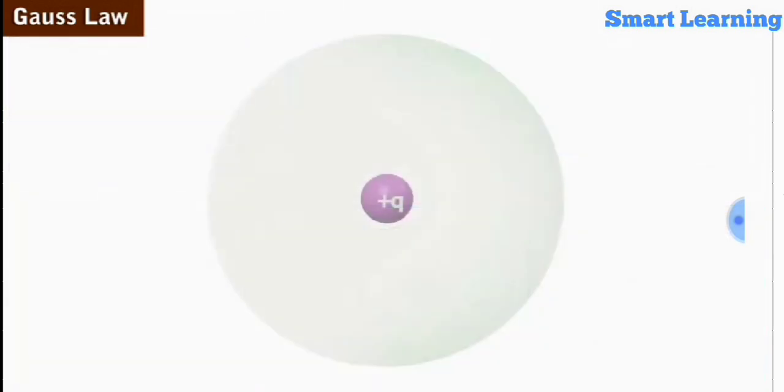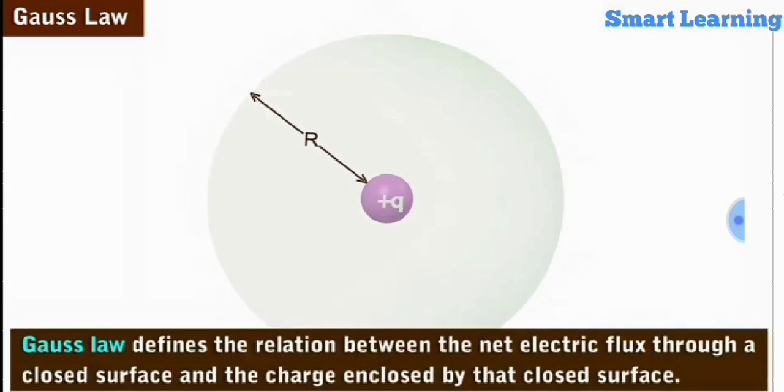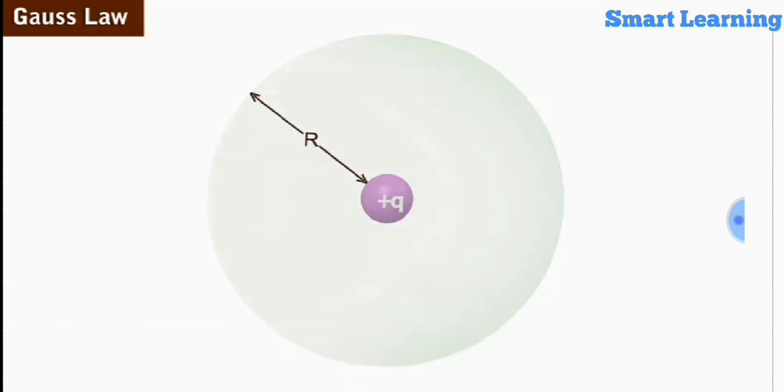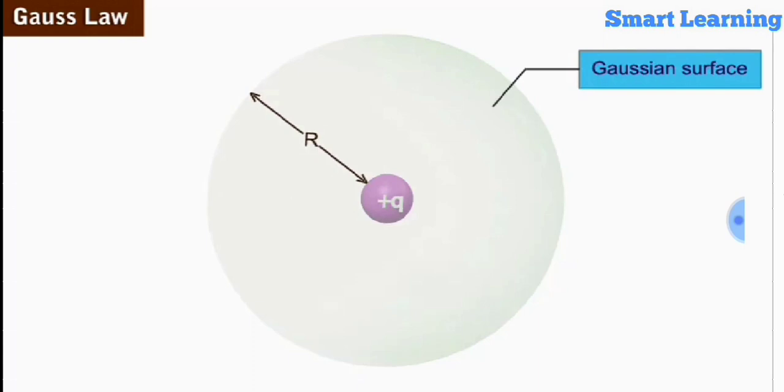Let us now consider a point charge plus Q placed at the center of the sphere of radius r. Let us now look at Gauss law, which defines the relation between the net electric flux through a closed surface and the charge enclosed by that closed surface. The law is of fundamental importance in the calculation of electric field strengths. The closed surface is referred to as the Gaussian surface.